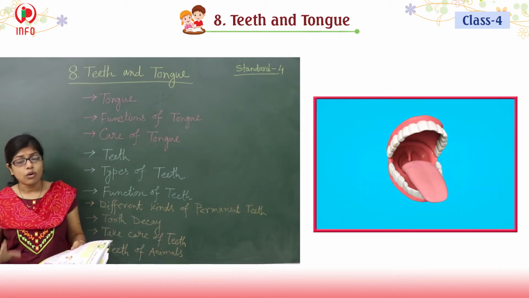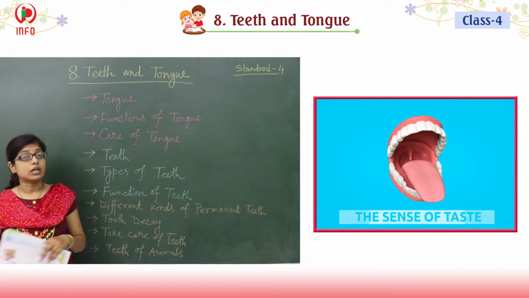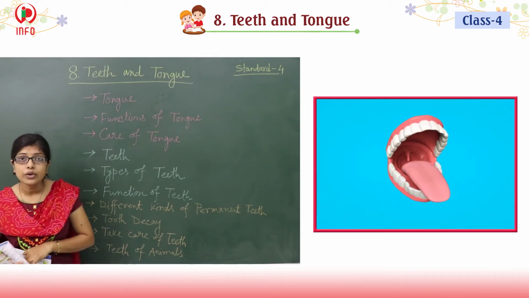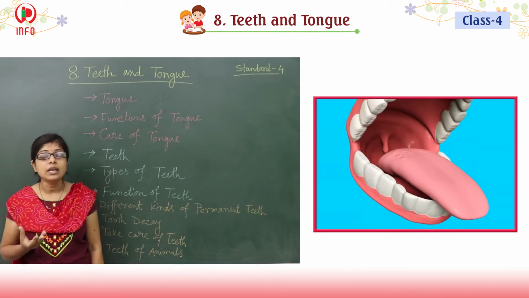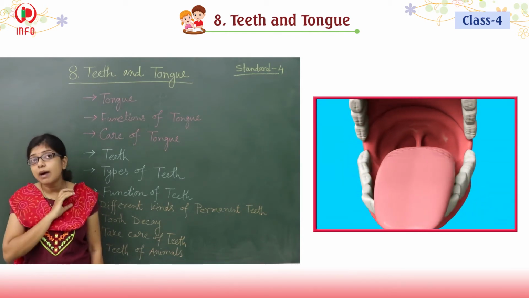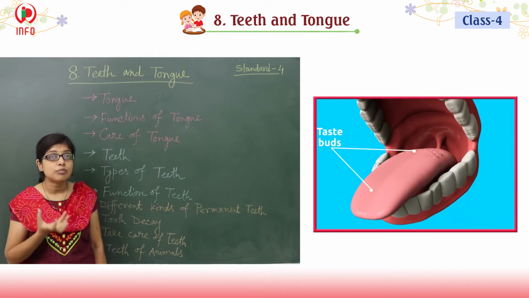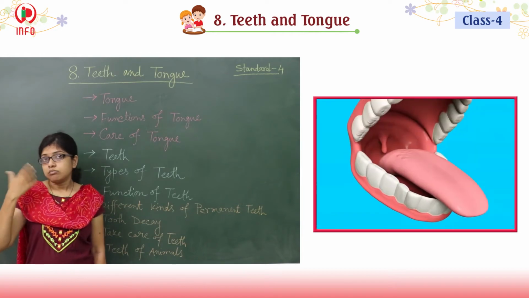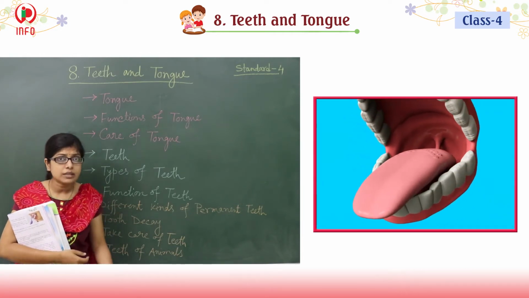All of you know how the tongue works. First, the food goes inside our mouth. Then there are different taste buds. Very close to the taste buds, different nerves are there.